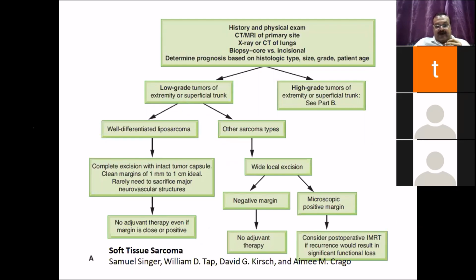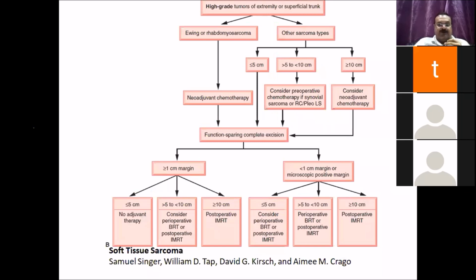And if the margin is positive, IMRT is given. For high grade tumors, Ewing's and rhabdomyosarcomas are taken for neoadjuvant chemotherapy, and all other sarcomas, depending upon their size, are taken in for preoperative therapies or followed by the full excision, and then postoperative RT is recommended.